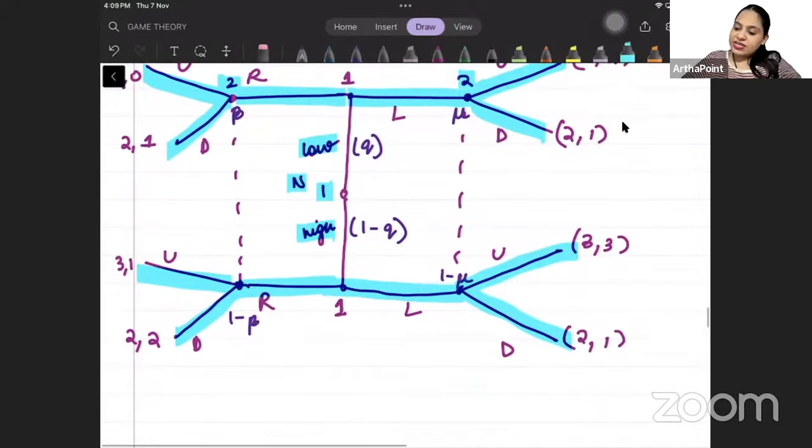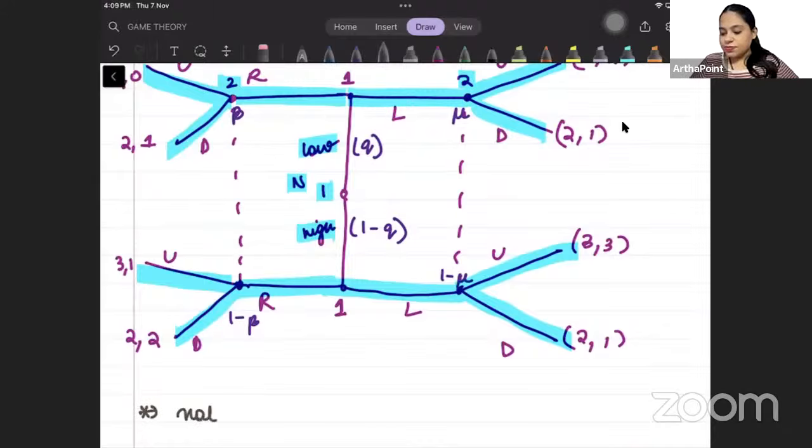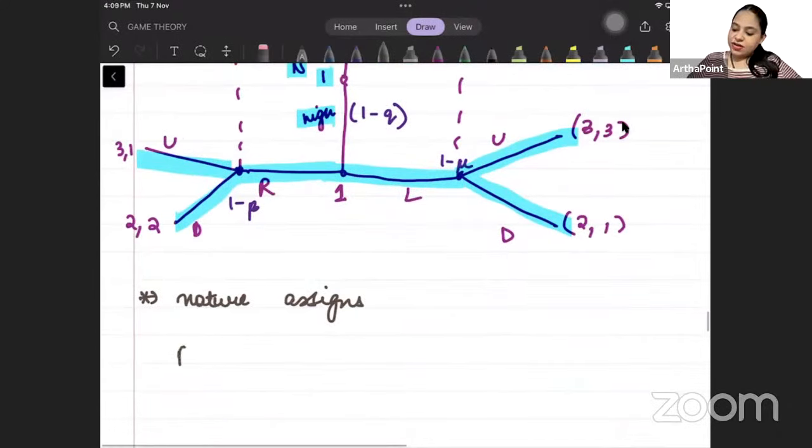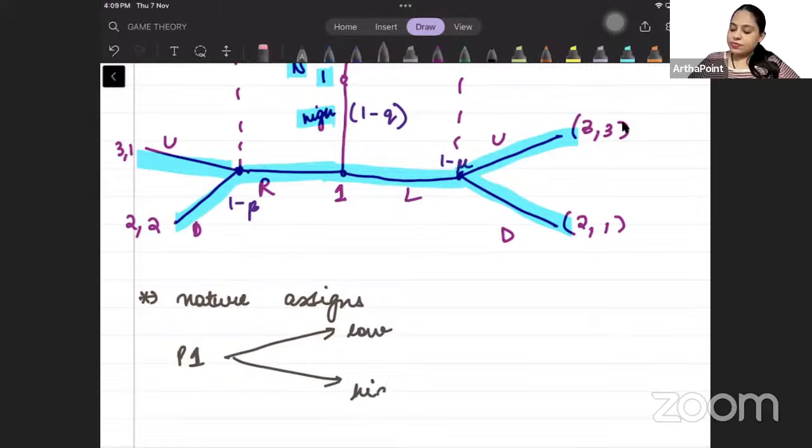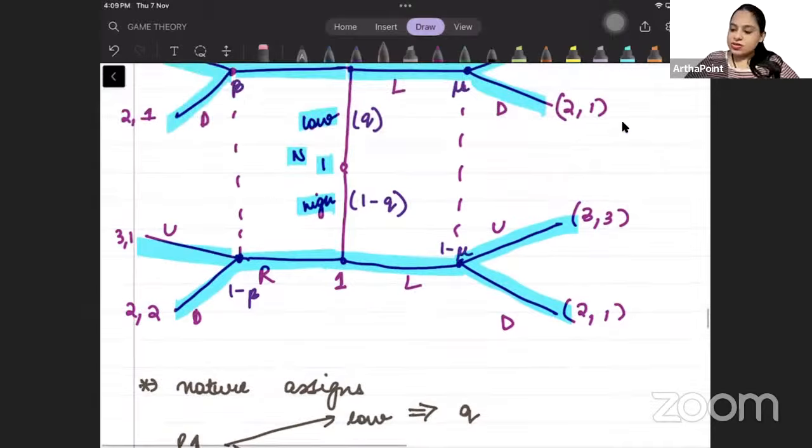एक एक करके हम एक एक चीज को we will try to analyze. First of all, analyze that. So I'm writing the steps here, beta. Nature assigns player 1 as two types, low type और high type. Low type का probability is Q, high type का probability is 1 minus Q. This is the probability assigned by nature.